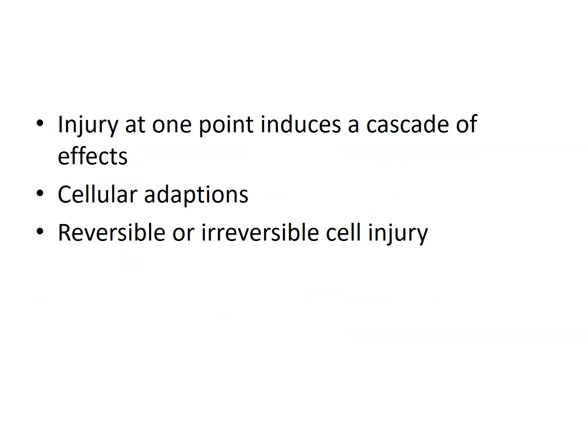Injury at one point induces a cascade of effects. Because of one thing, the next thing happens and subsequently leads to cell death. Sometimes there is adaptation by the cell. Sometimes there is cell injury, and to sustain that injury, the cell changes itself. This is called cellular adaptation. When that injury is beyond adaptation, there is an actual injury to the cell, which could be reversible or irreversible.